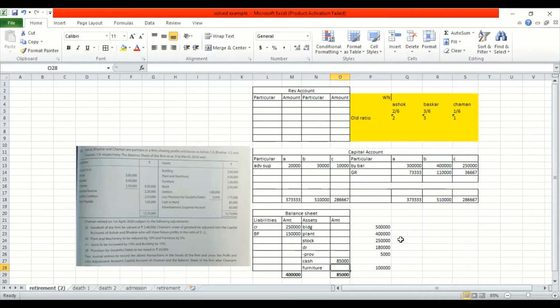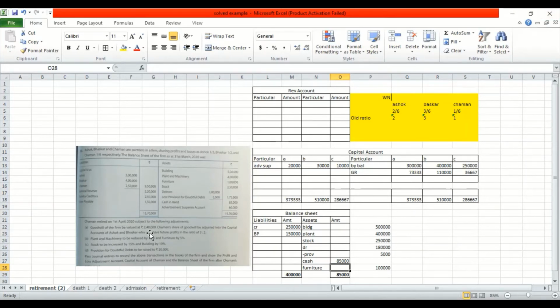It gives you 1/4 marks for every right posting. Now let's move on to the adjustment. The first adjustment is about the goodwill. They have valuated the goodwill as 2,40,000. The reason for valuating the goodwill is that at the time of retirement, one person is going off the partnership and he has to be paid for the efforts he has put in. In this case, Chaman is the person. What is Chaman's share? It's 1 by 6.